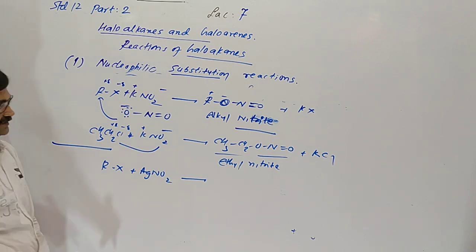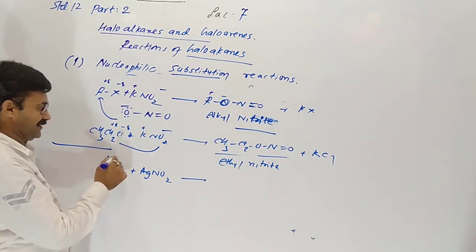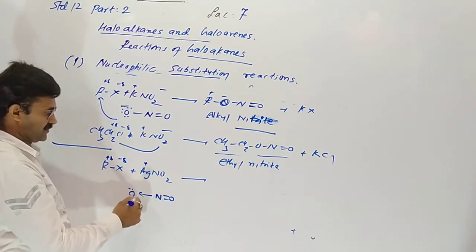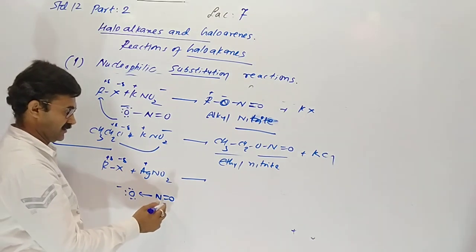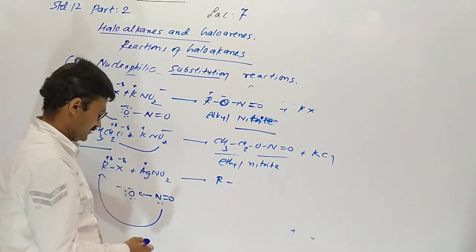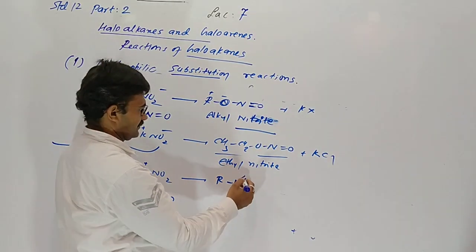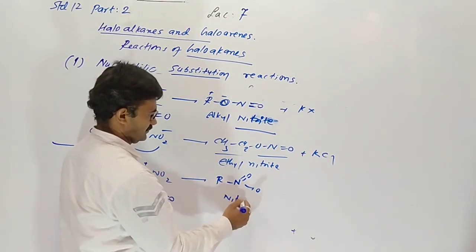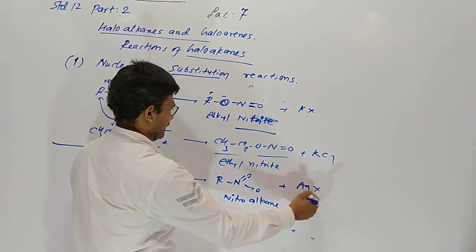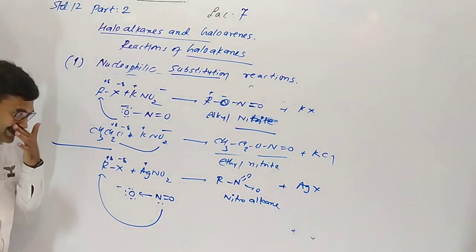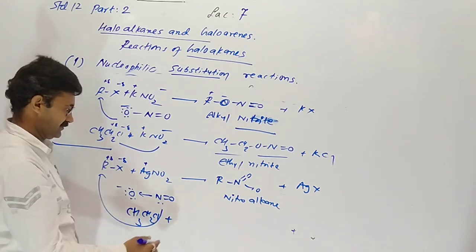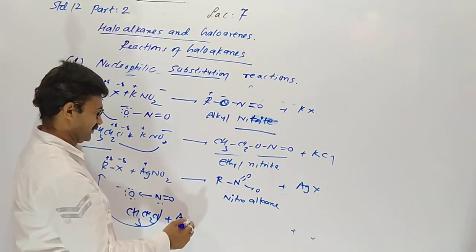so here the answer will be changed. It gives nitroalkane. Here oxygen is not donating the electron pair, but nitrogen donates the electron pair. So it gives the nitroalkane and removal of silver halide. So for example, ethyl chloride plus AgNO2.